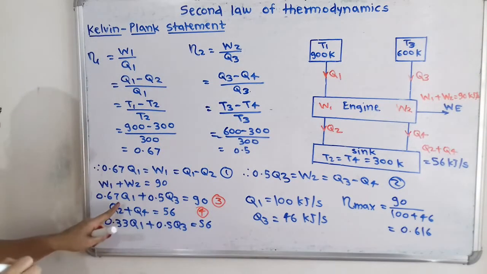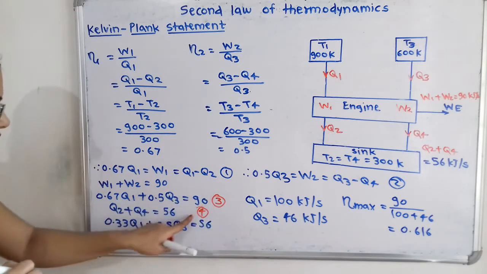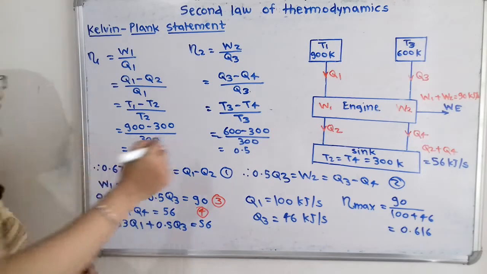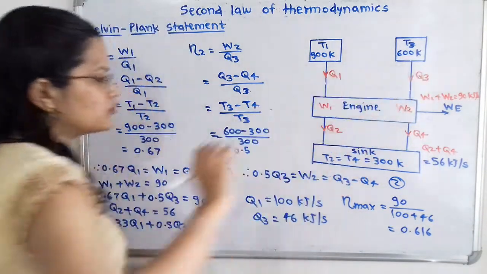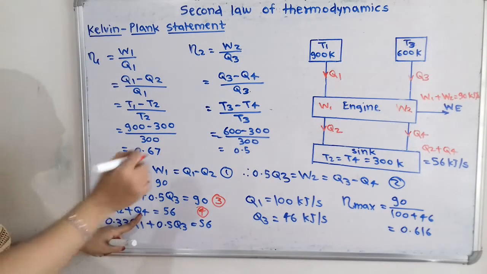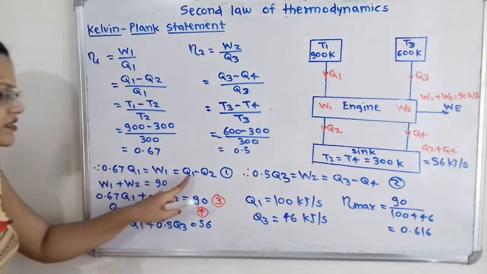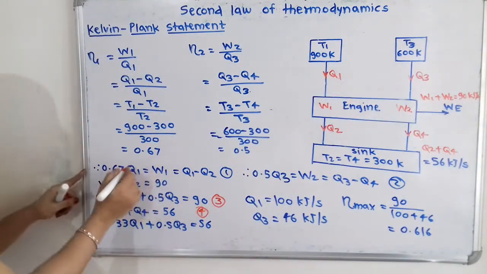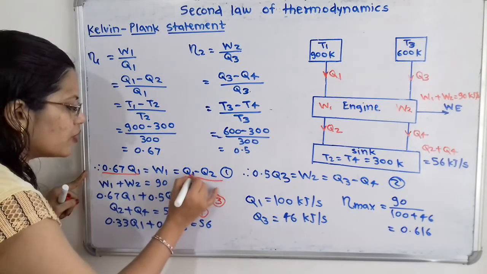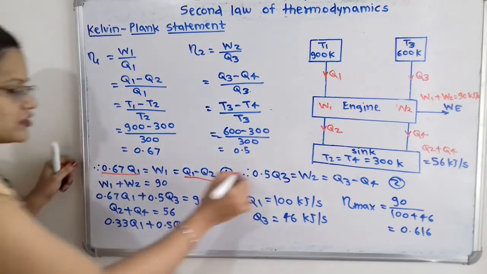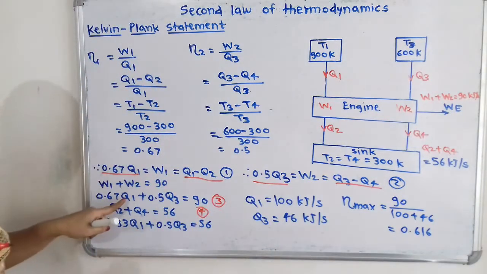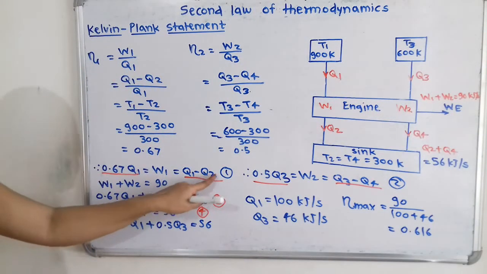Now if we observe, these two equations are in between Q1, Q3, Q2 and Q4. Now we have to find out what is Q1 and what is Q3. So we have to remove this Q2 and Q4 and take the value in terms of Q1 and Q3. So what is the relation in between Q1 and Q2? If we observe the equation number 1, then 0.67 Q1 is equal to Q1 minus Q2, and 0.5 Q3 is equal to Q3 minus Q4. Now what is the value of Q2? So we have to remove this Q2.